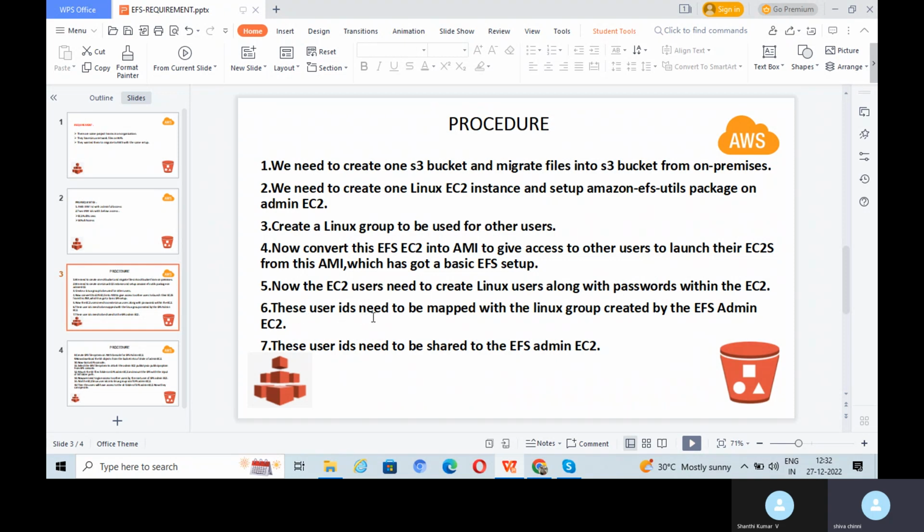These user IDs need to map to the Linux group created by the EFS admin EC2. The EFS admin EC2 will create the group and share the user IDs and passwords with the other users.